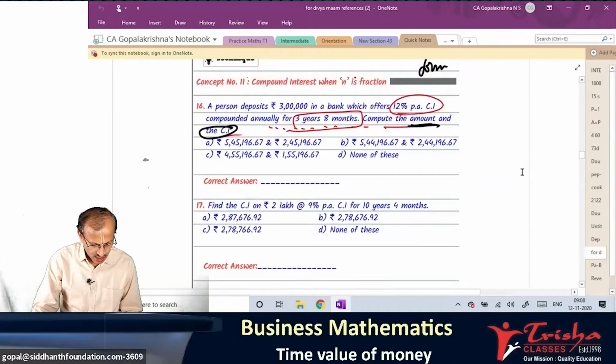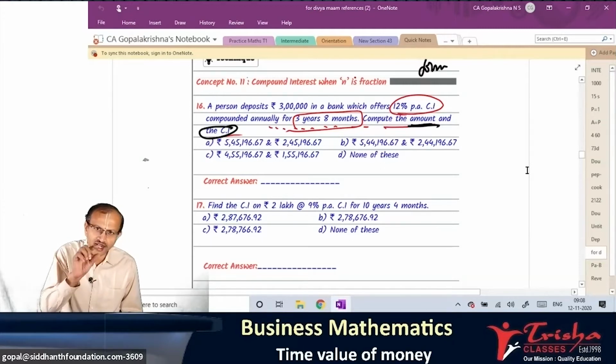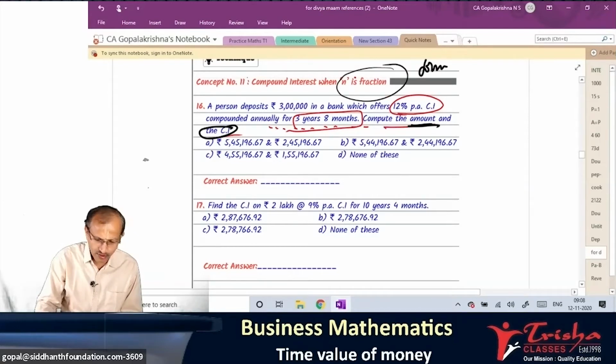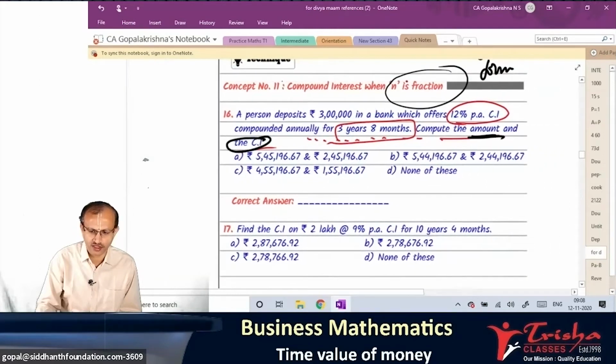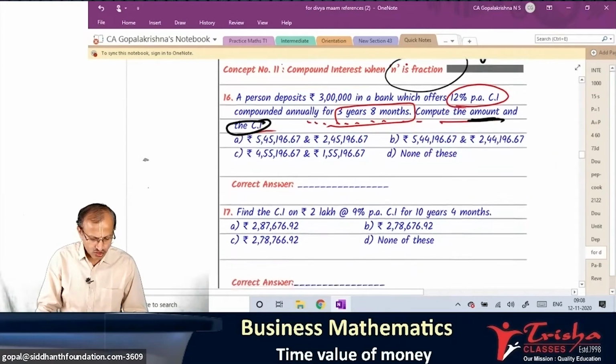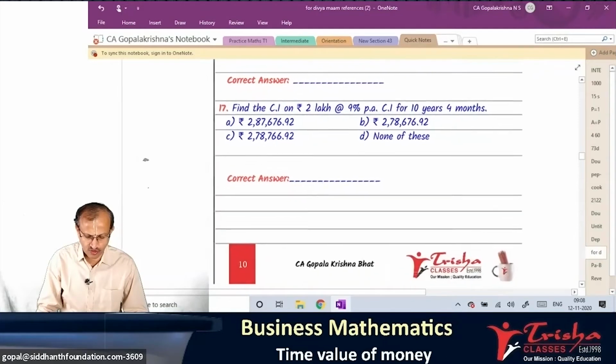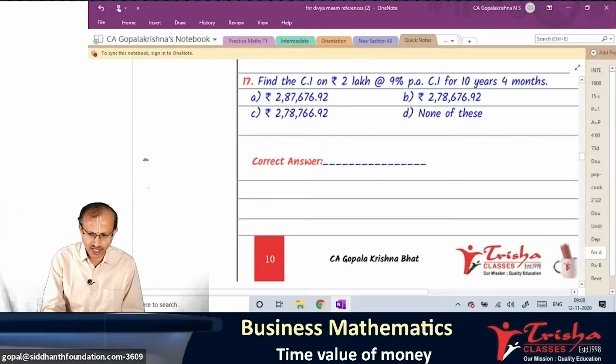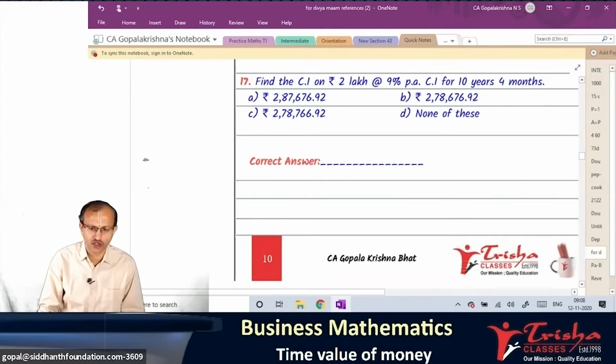Post that, we learned a problem on how to work out the amount if n is not a whole number, it is a fraction. All of you are here, will you be able to make out? Super. Okay students, 17th question, which is your work. Whether anyone tried the 17th question? Find compound interest on rupees 2 lakh, 9% per annum CI for 10 years 4 months.